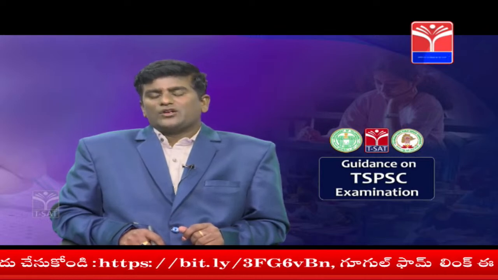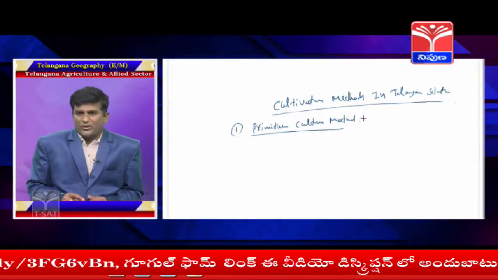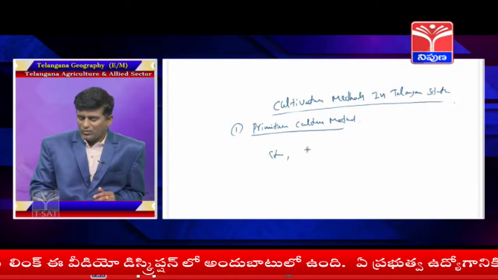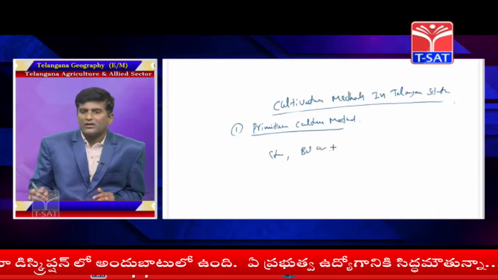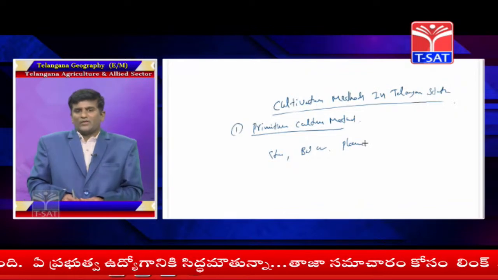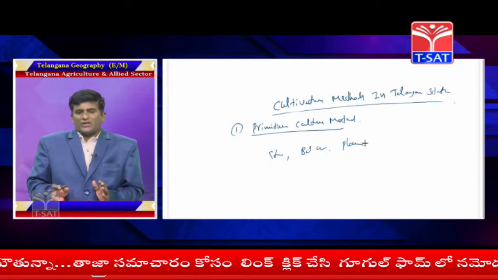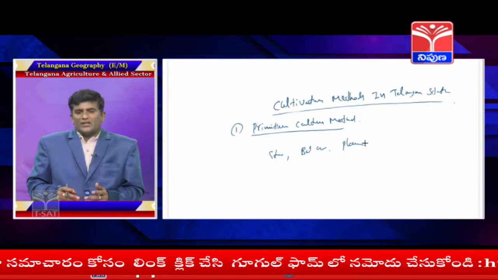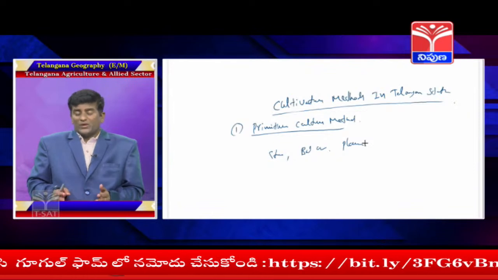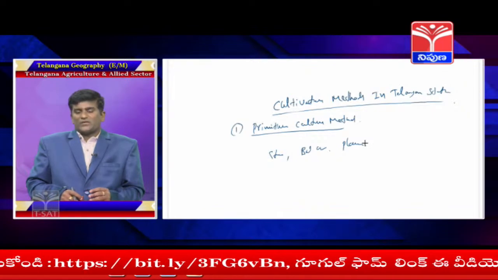What are the instruments in this method? It uses the oldest instruments like sticks, bullock carts, and plow. Only family members participate in the primitive cultivation method, meaning husband, wife and children. They cultivate the field only by themselves. That is the first one, the primitive cultivation method.